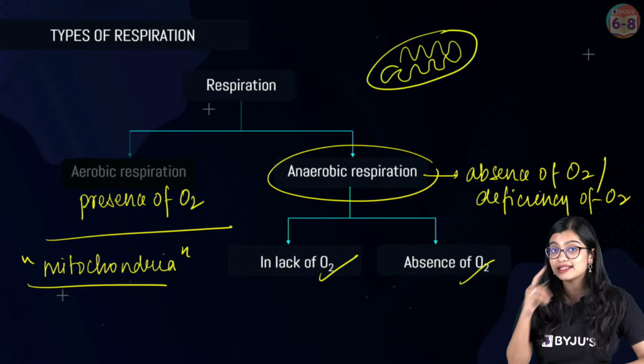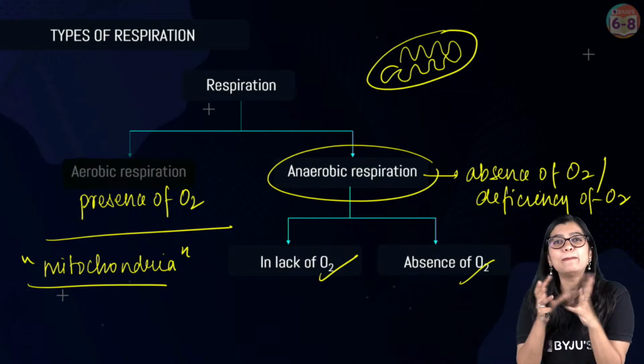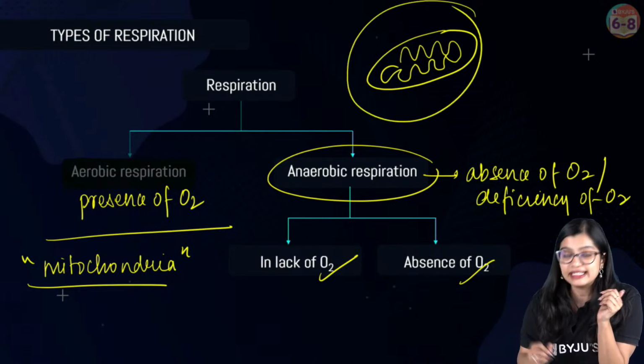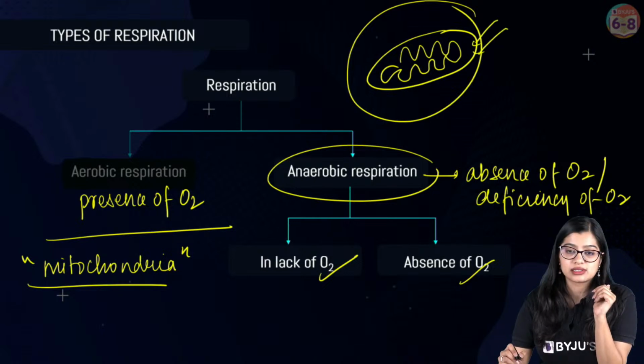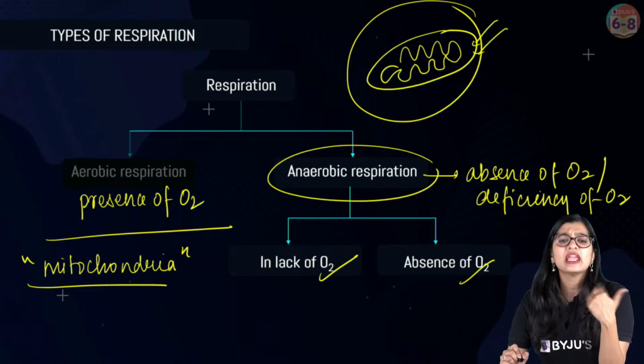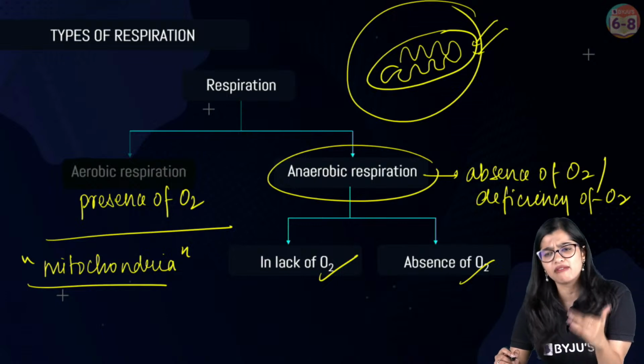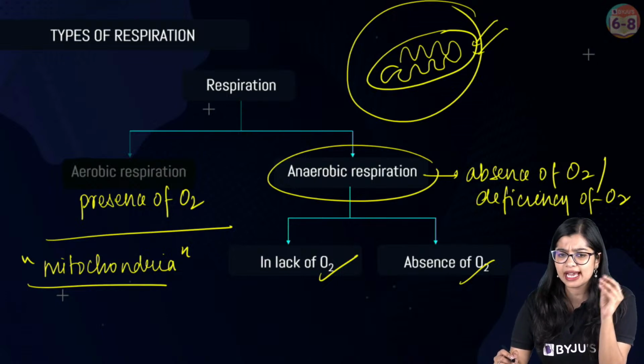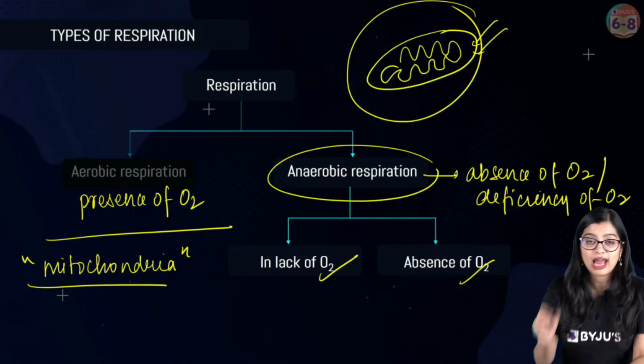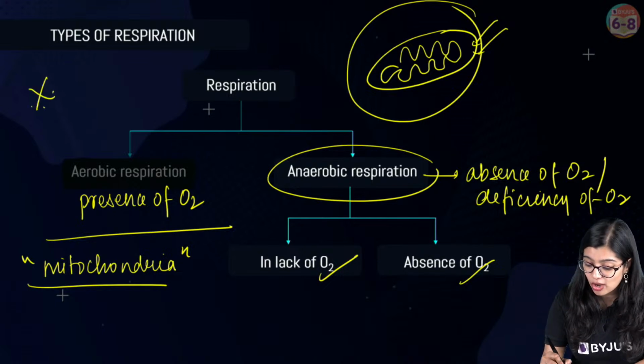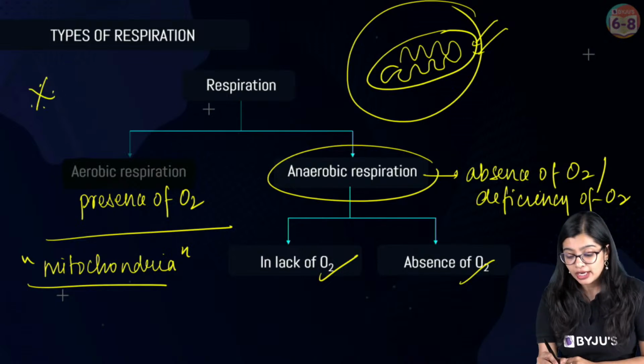The mitochondria is a small part of the cell which does the process. It's as simple as that. And we say that mitochondria is the powerhouse of the cell. Easy peasy, yes?